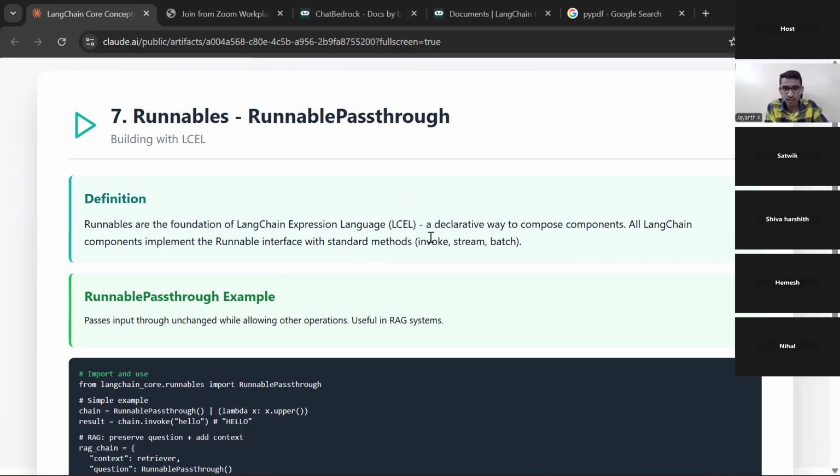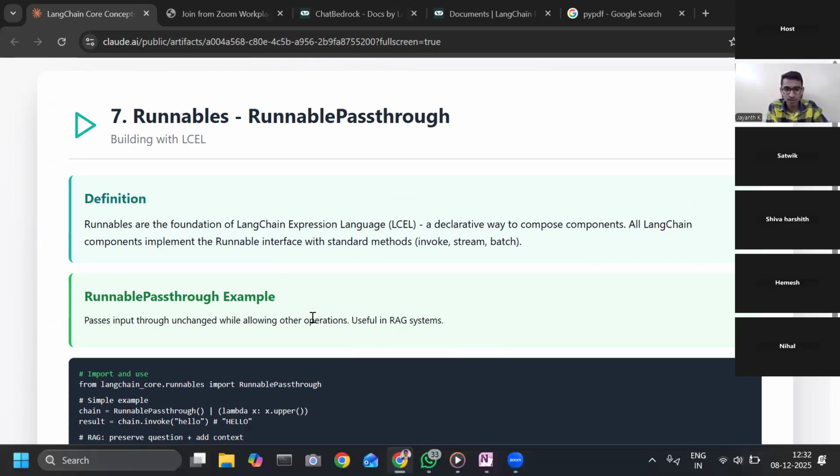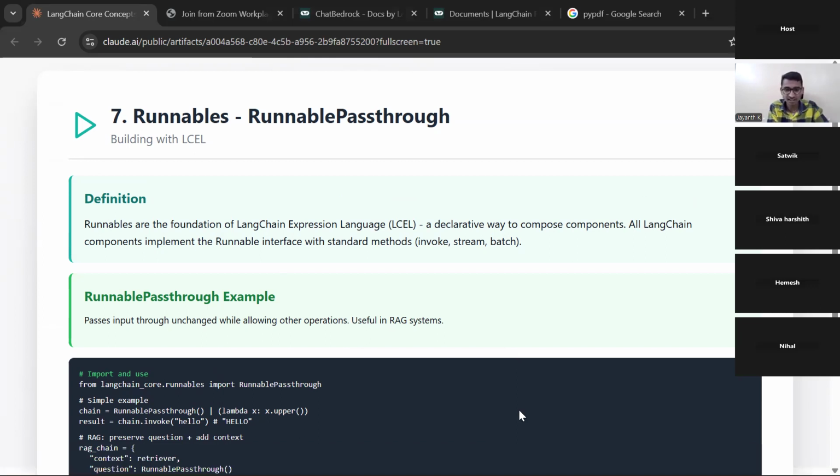Before, we were using invoke. Let me take the pen. With this concept, we will conclude, and this is the last slide as well. Now you see, runnables. Runnables are the foundation of the LangChain Expression Language. You don't need to bother about what the language is here. You just have to understand it is a foundation. It is a unit of work, guys.